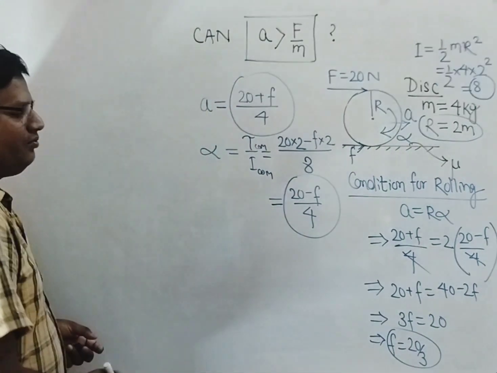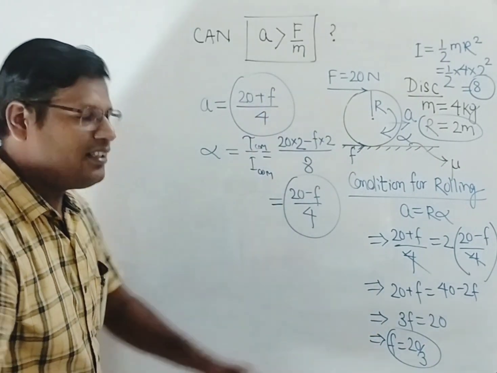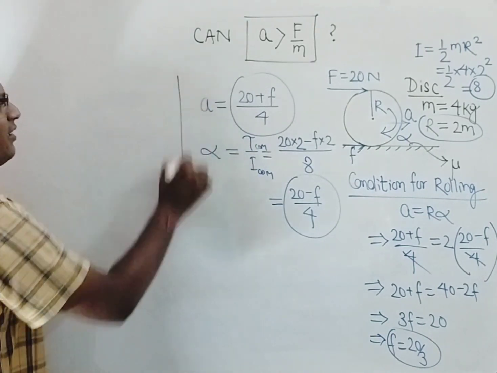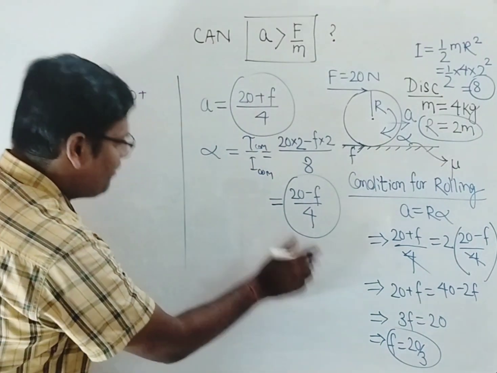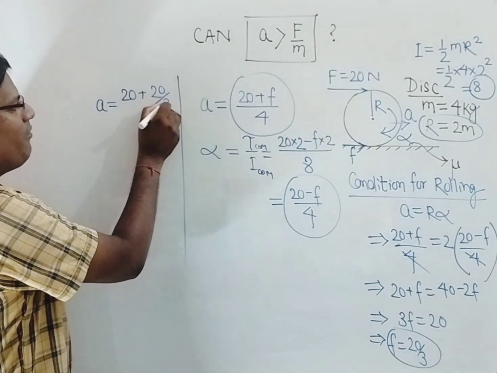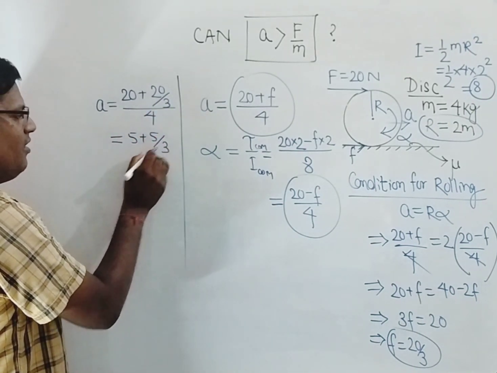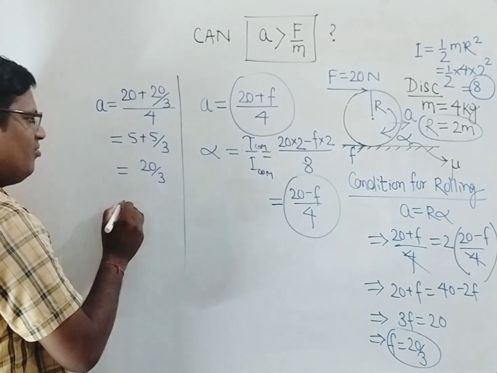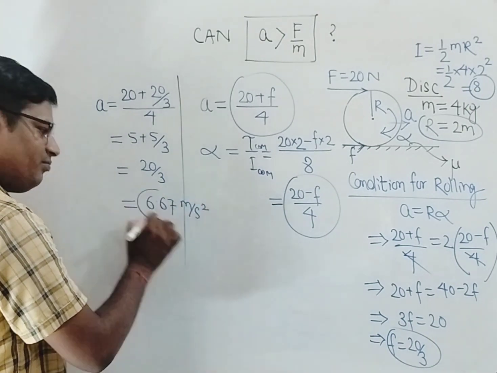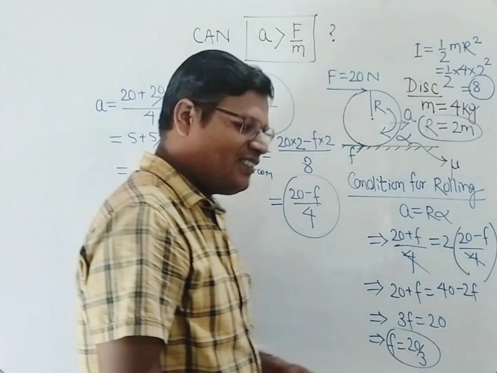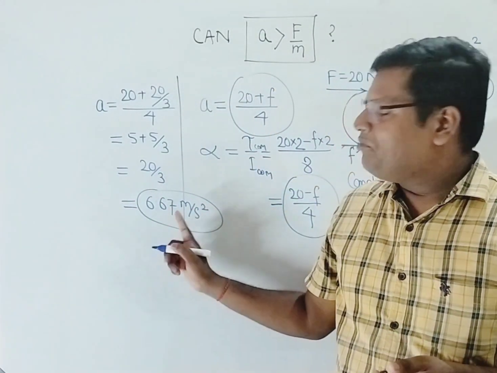So now if this is the situation, after you apply force, if friction also starts acting in the same direction, then tell me how much is the acceleration here. The value of acceleration is 20 plus friction, that is 20 by 3, by 4. How much is it? It is 5 plus 5 by 3. That is 20 by 3. It is 6.67 meter per second square, right? So the acceleration of the body in this case will be 6.67.